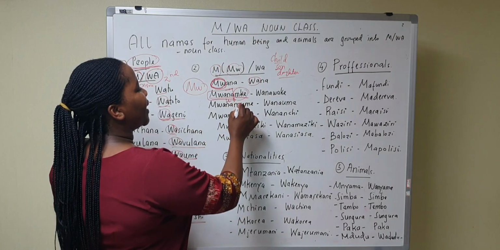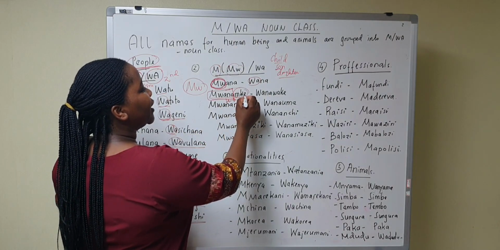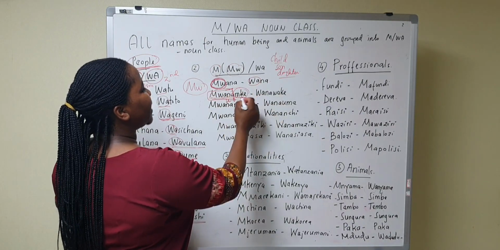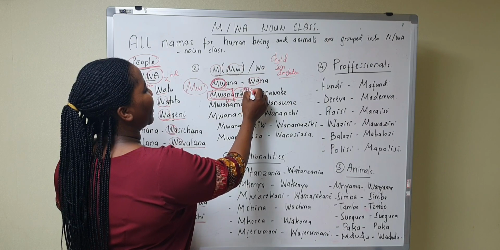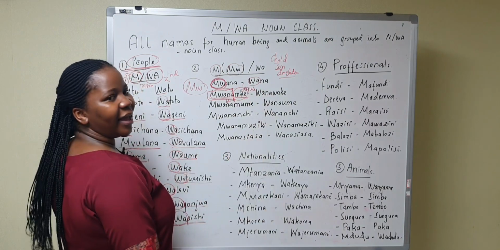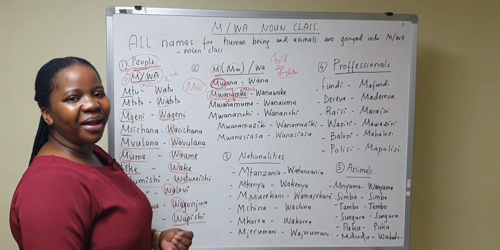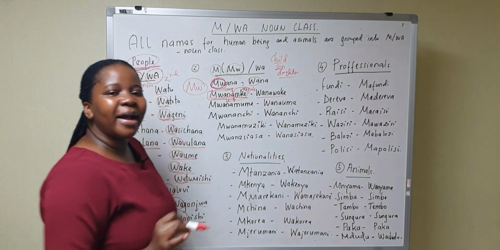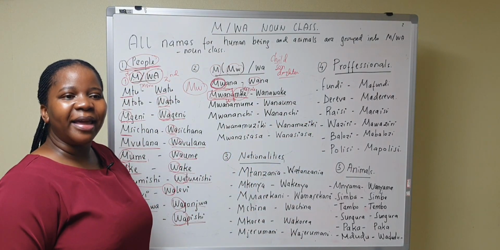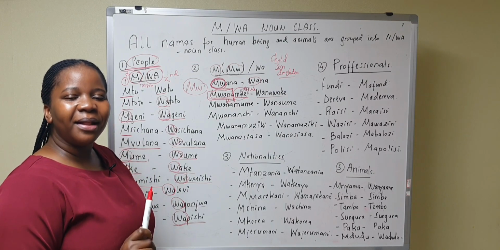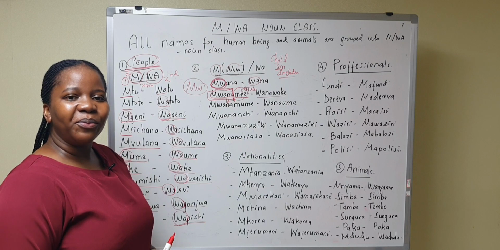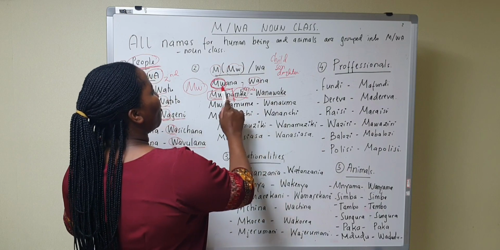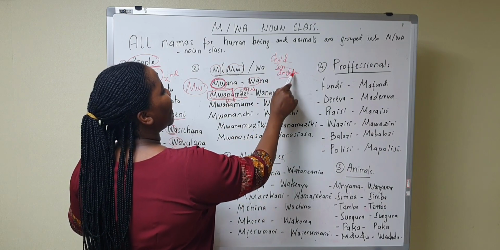Also mwanamke, that means a female. Mwana is a daughter and mke means female. So mwanamke is a female, and in plural we say wanawake, females. So remember, mwana means a child, son or daughter.